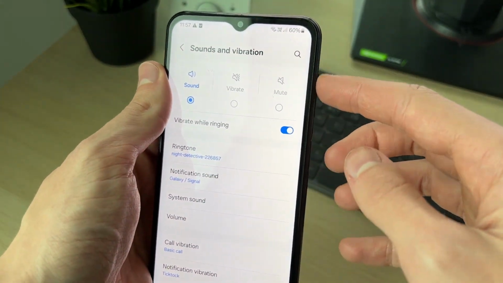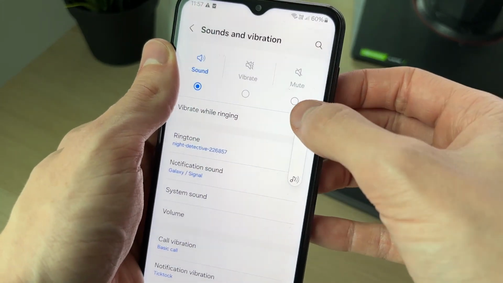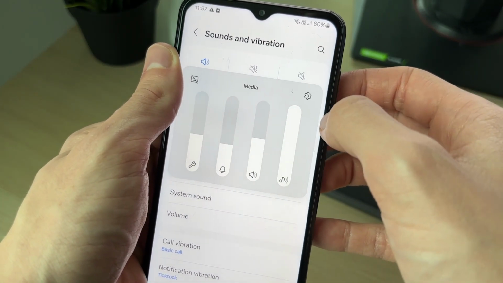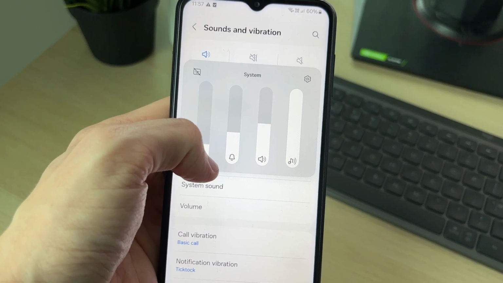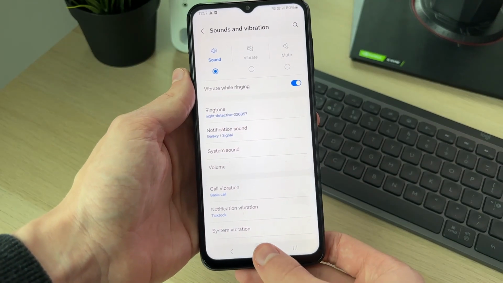And what you also want to do is turn up the volume on your device, make sure it's set all the way to the max. Click on the three dots at the top here as well, and you'll get access to more sound settings which you can then adjust, so adjust these to your liking. Go and see if that solves the problem.